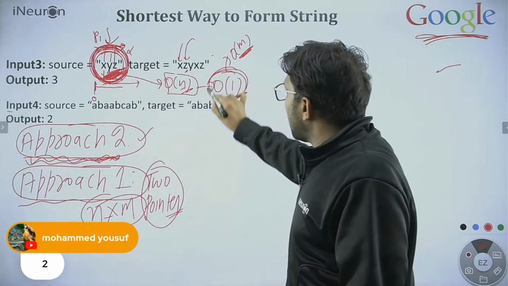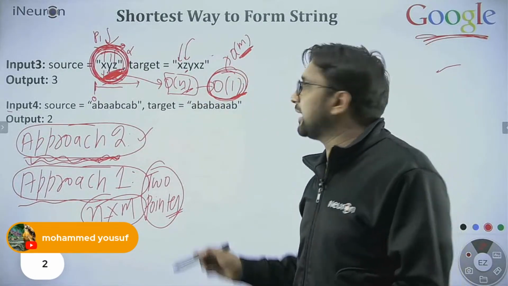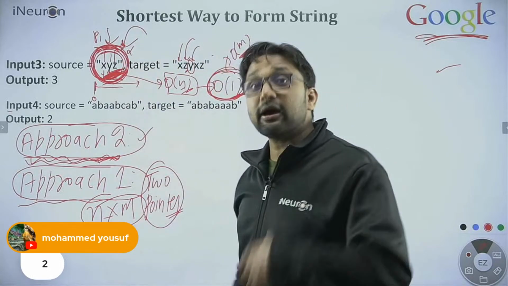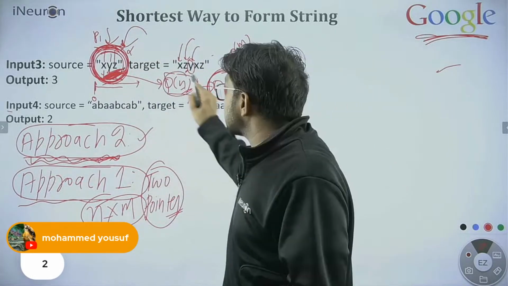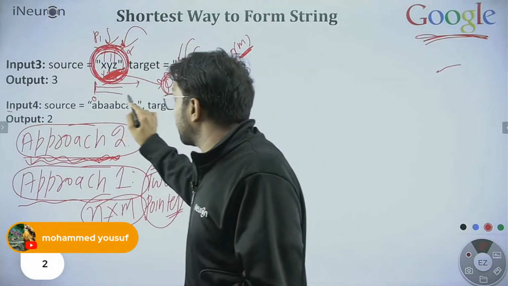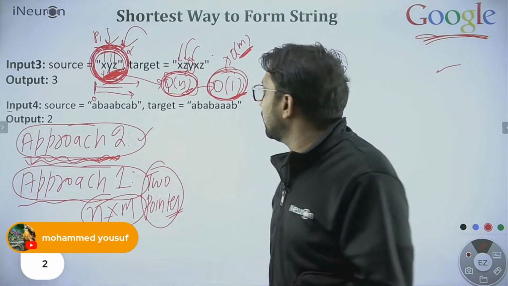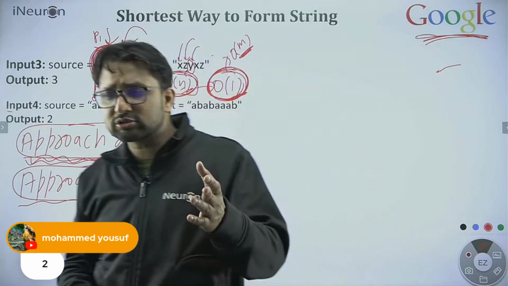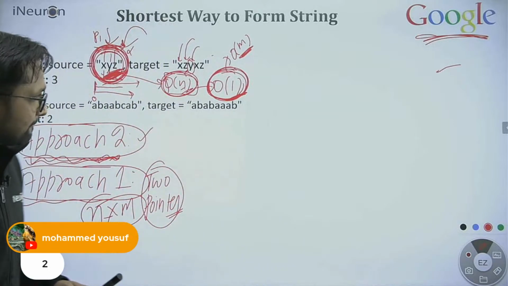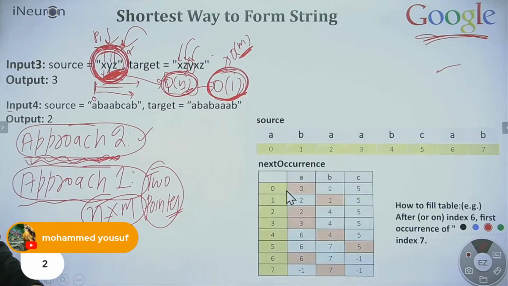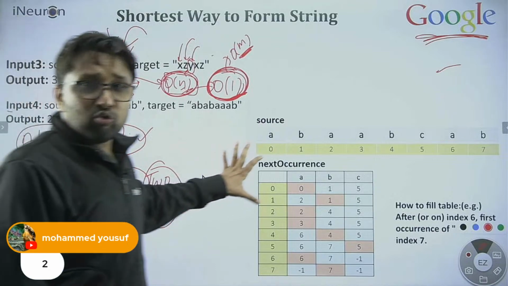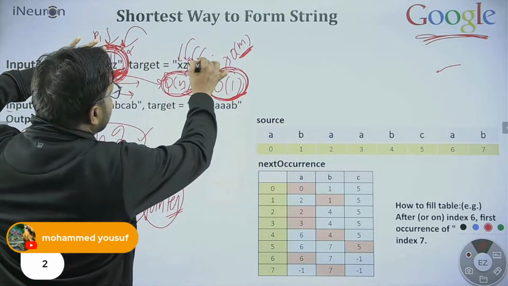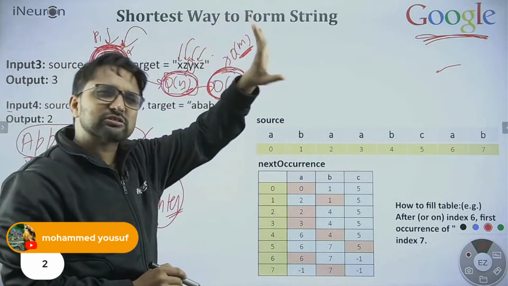So now the only question left here is how to find a character in the source string directly. Earlier I was taking order of n time, meaning I was scanning the complete string. Linear search I was performing. Okay, now let's see how I can find it in order of 1 time. Actually, I will use a table over here. So let me share the table with you. This table will help me find any character in the source string directly in constant time.